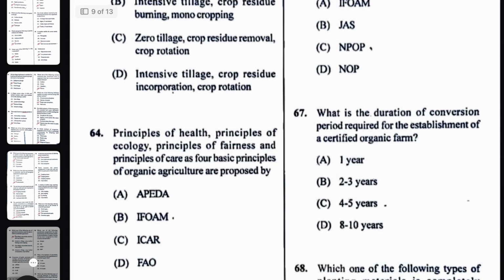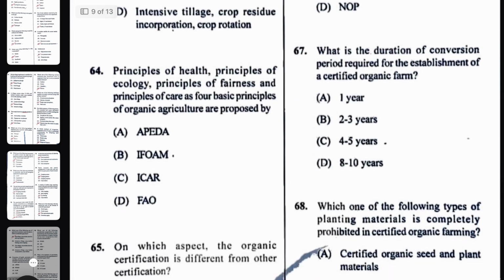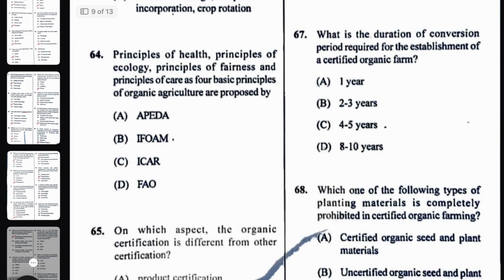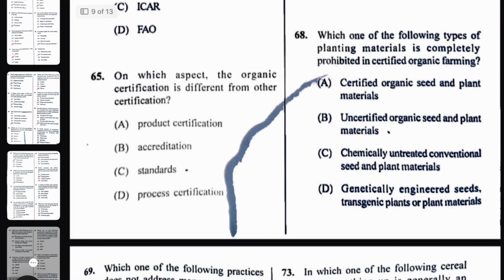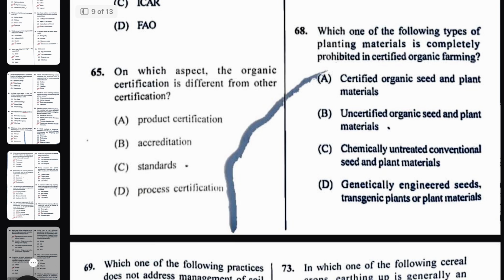Next question, principle of health, ecology, fairness, and care. These are the four basic principles of organic agriculture, proposed by IFOAM, International Federation of Organic Agriculture Movements. Then next question, on which aspect is organic certification different from other certification? Here in organic certification, we do process certification. Whatever process we are following in the farm, that should be certified.